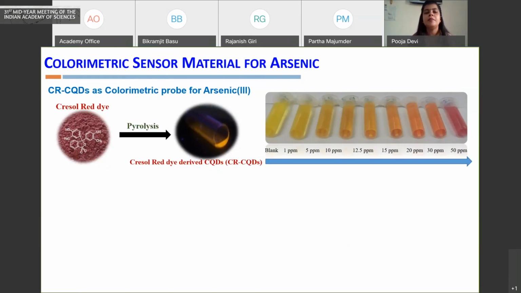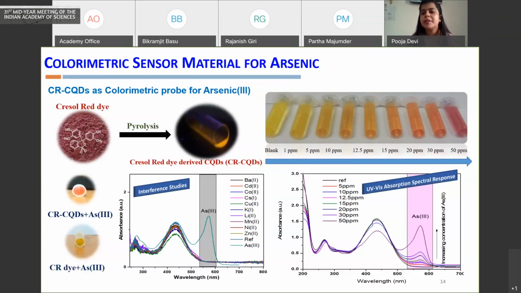We designed a material based on a dye, which we have derivatized, and we found that when this material binds to arsenic, we see a significant change in its color. This is also validated with spectroscopic study, and now we are in the process of transferring this colorimetric reagent onto a disposable paper substrate, so that it can be used in a dip and test mode for the detection of arsenic in water, and avoid the complex processes currently used in the arsenic kits available in the field.